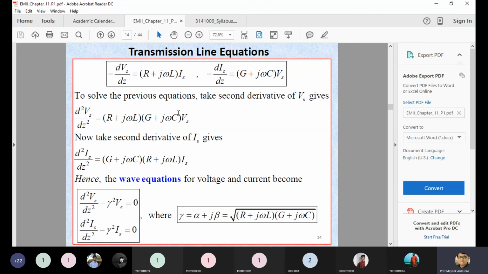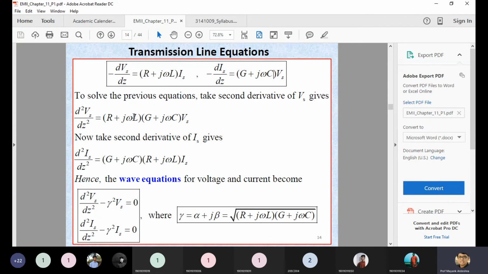At that time, when we discuss the propagation constant, we derived it in the next chapter where we discuss the transmission line. So you can see this multiplication of R plus j omega L and G plus j omega C is considered as your propagation constant. Clear? So this expression is nothing but your gamma square.